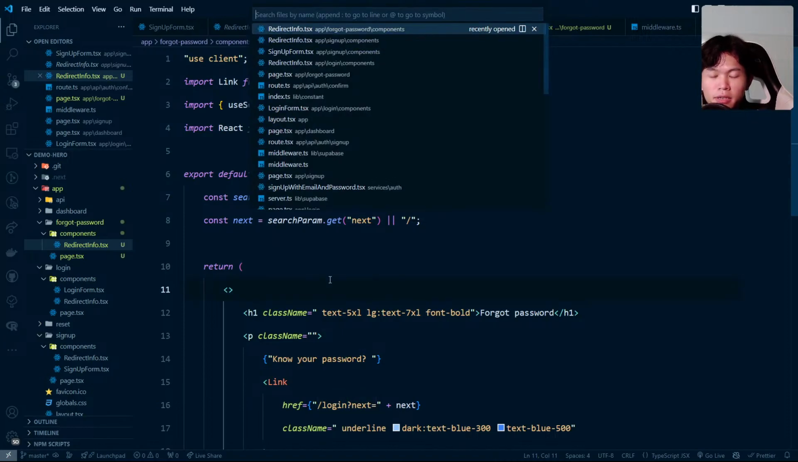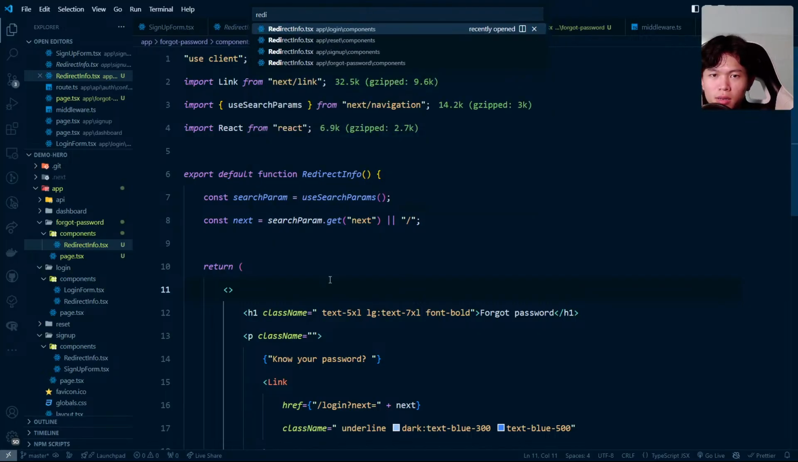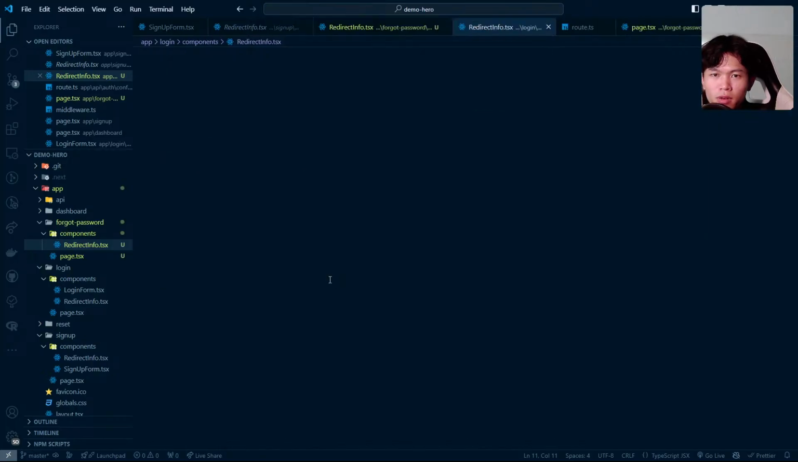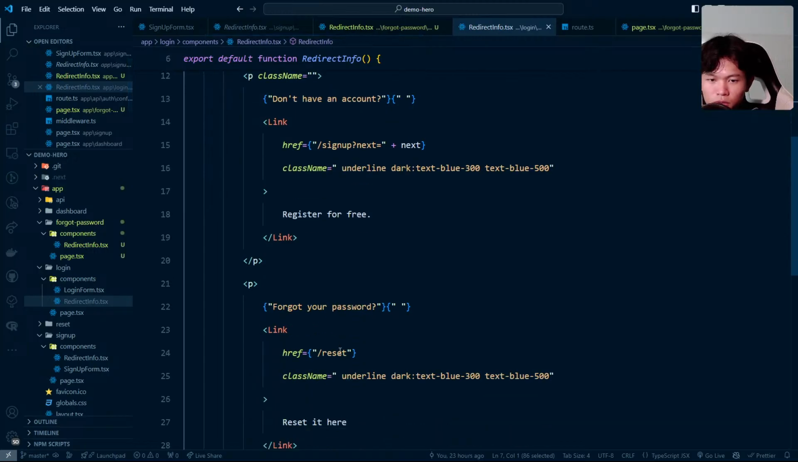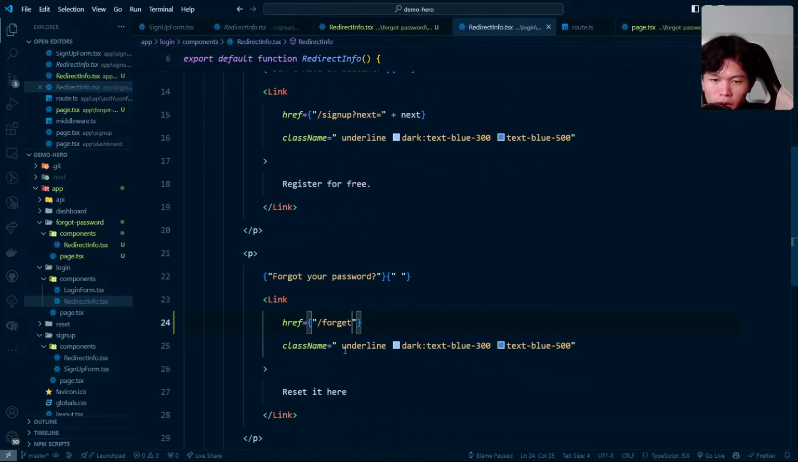Great. Right now I need to go into redirect info of the login. We have redirect info here. We have login, which is reset. This is gonna redirect to the forgot password. Let's see what this redirect password is. Yeah, we need to add the next value, right? Next is gonna be equal to plus the next value right here.